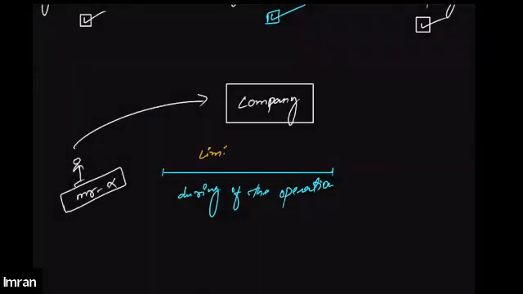He will have limited liability to the extent of the shares that he has bought in the company. His liability will be limited by the shares that he has bought.